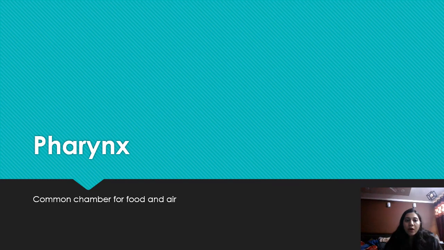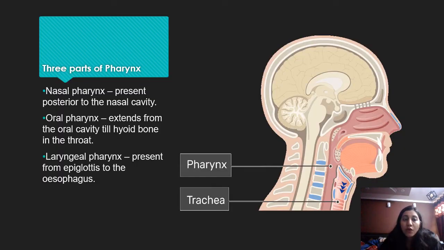Now let's talk about the next part of the alimentary canal, that is the pharynx. It is a common passage for air and food. Now the pharynx is divided into 3 parts on the basis of their position: nasal pharynx, oral pharynx, and laryngeal pharynx. The nasal pharynx is present posterior to the nasal cavity. Definitely it is present near the nose.